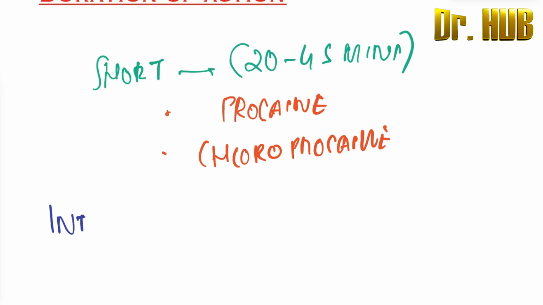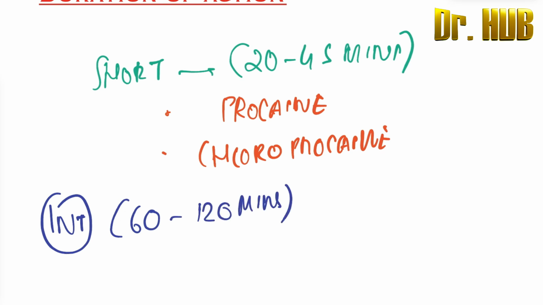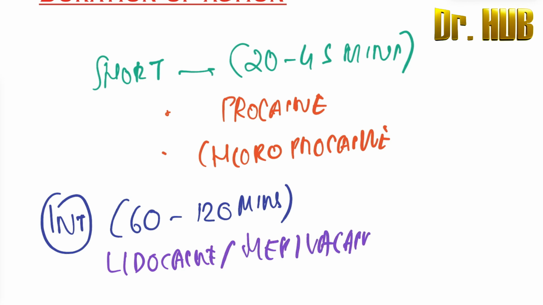Next we move on to the category known as the intermediate. The category is about 60 to 120 minutes, that is 1 to 2 hours. So what are the drugs here? The drugs here include lidocaine, mepivacaine, as well as prilocaine.